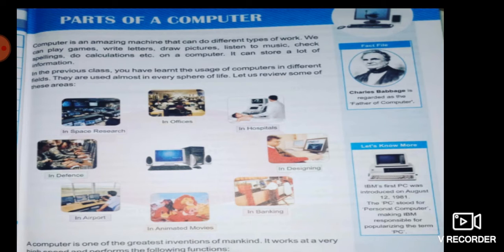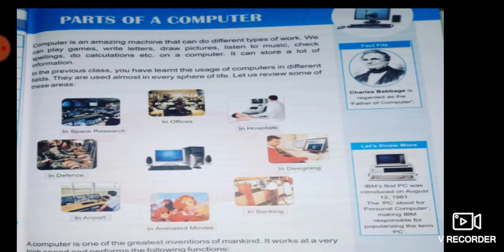Whenever we write a wrong spelling, it gives a red line under that word and suggests the correct spelling. Okay, so we can check spellings also.